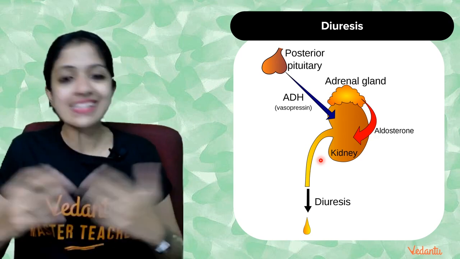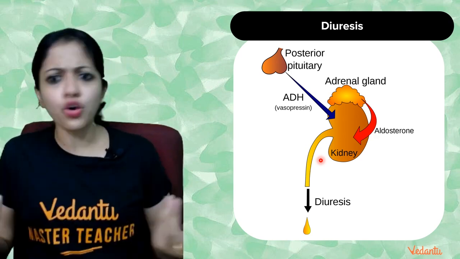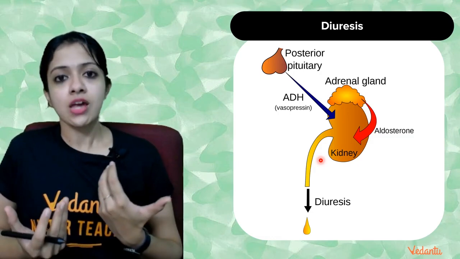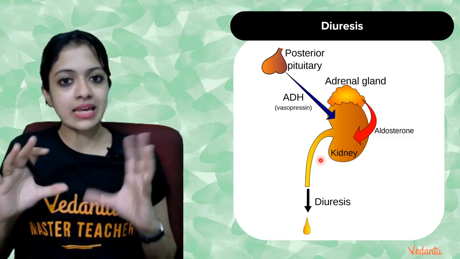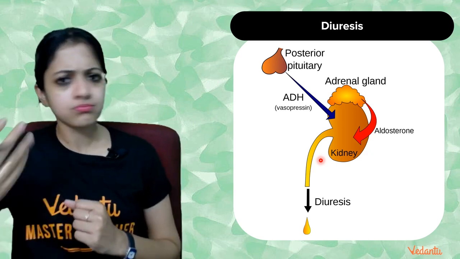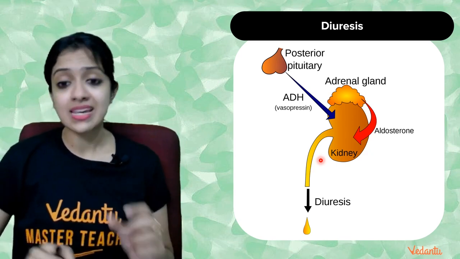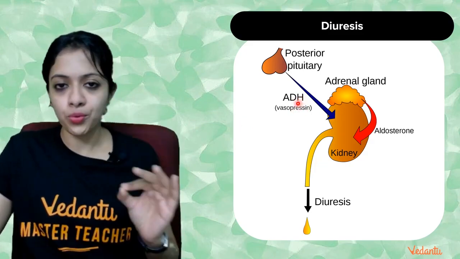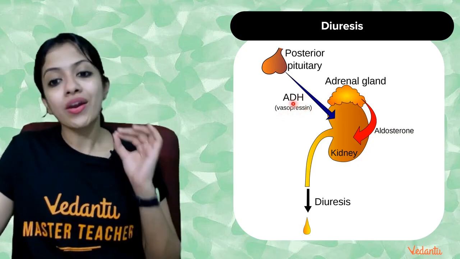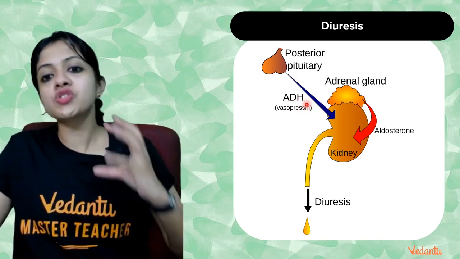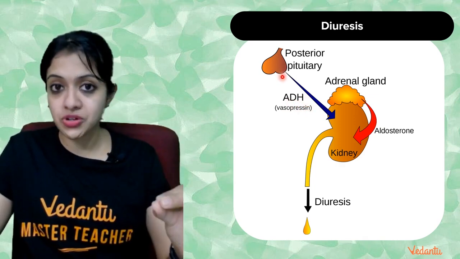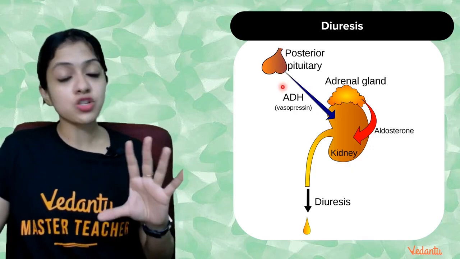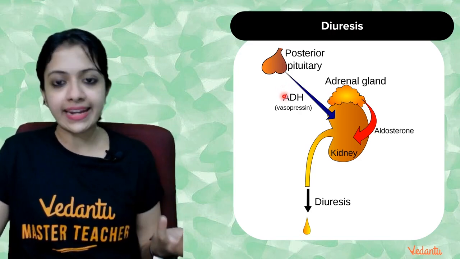But otherwise, because of some illness, the urine produced can be highly dilute, excessively dilute. Dilute urine can occur for various reasons, as I have told you. If the person consumes too much fluid, or certain food items as part of the diet, it can cause dilute urine. But we are not talking about that. We are talking about a more serious condition, wherein a hormone called vasopressin or anti-diuretic hormone is normally secreted by the posterior pituitary gland. You know what the pituitary gland is, right? It's called the master gland, which is a part of the brain. The posterior pituitary gland normally secretes a hormone called ADH or vasopressin.